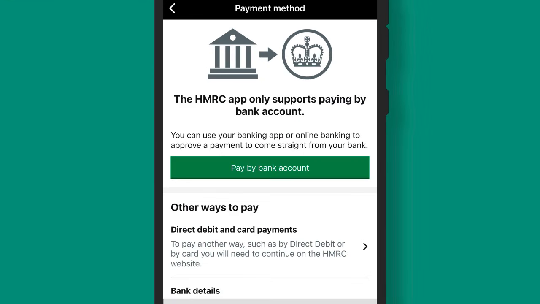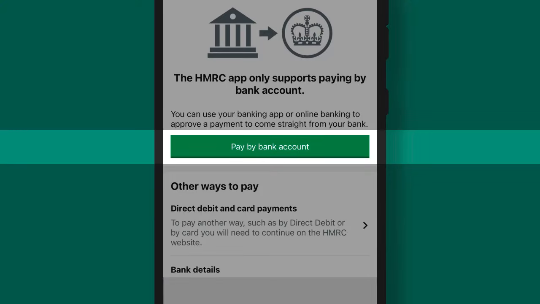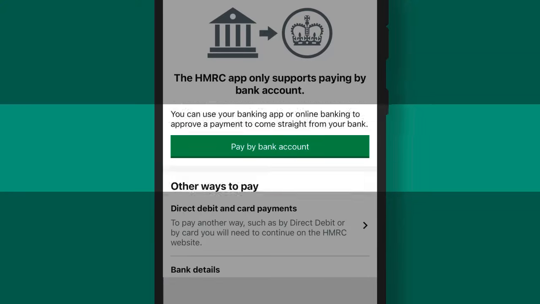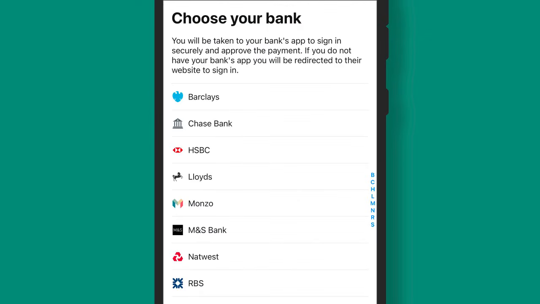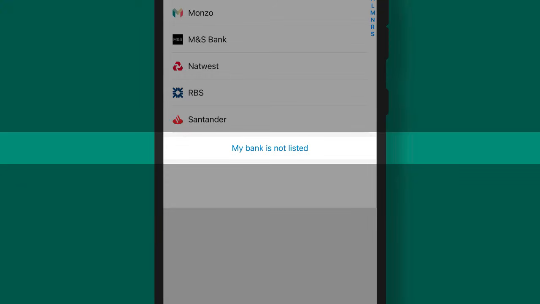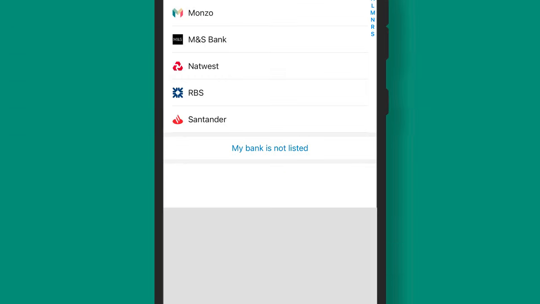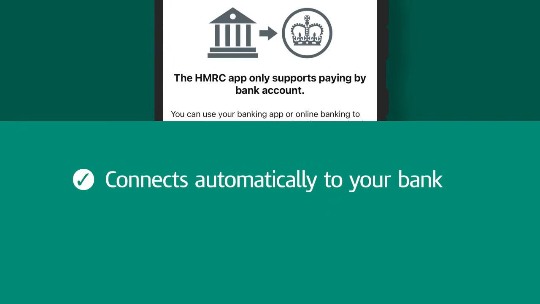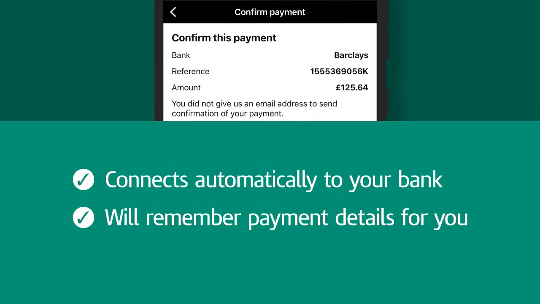To make a payment, select Pay by Bank Account and follow the instructions. Choose your bank from the list. This takes you to your bank's app so you can sign in securely and approve the payment. If you don't use your bank's app, you'll be redirected to your bank's website to sign in and pay. The HMRC app connects automatically to your banking app or website. It will supply your payment details so you can pay straight away without worrying about mistakes.